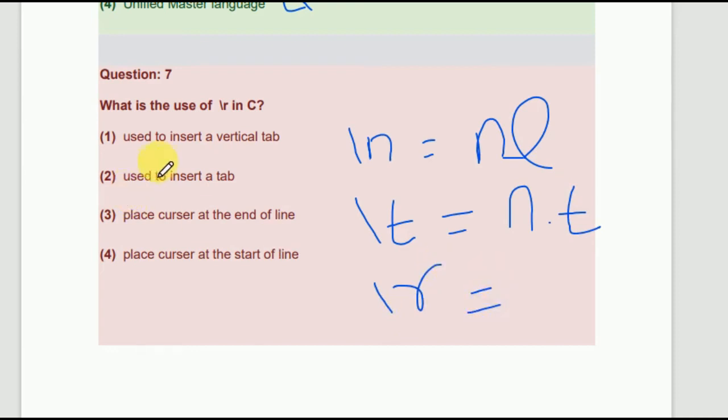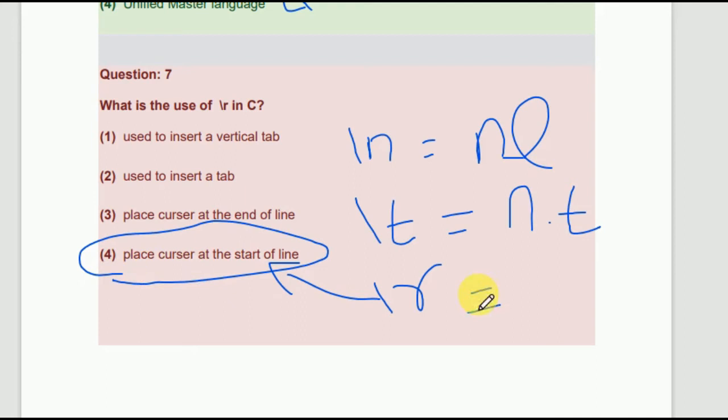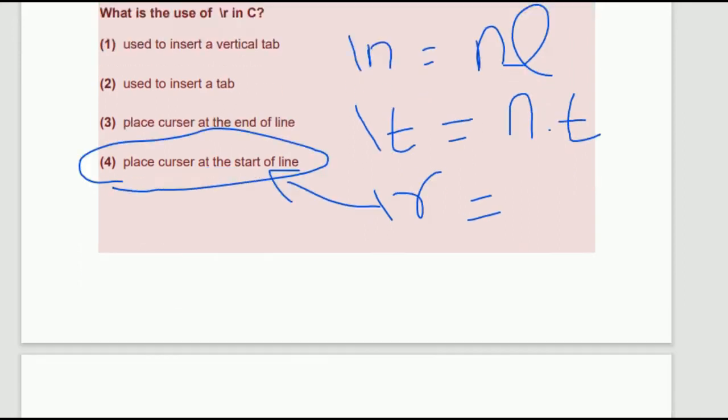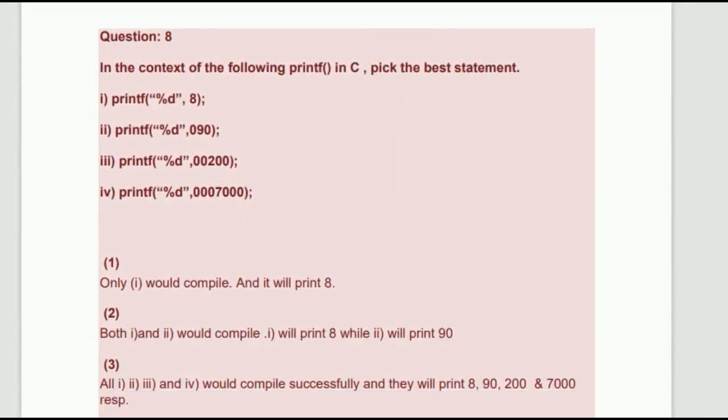Used to insert a vertical tab? No. Used to insert a tab? No. Place cursor at the end of line? No. Place cursor at the starting of line? Yes. Place cursor at the start of line. This answer is correct. So now again on the next.